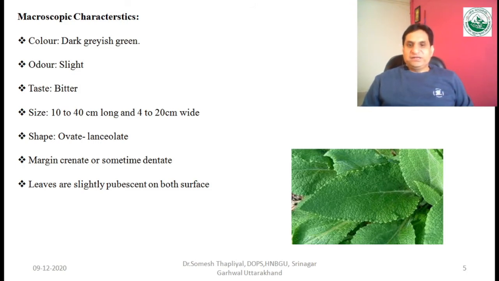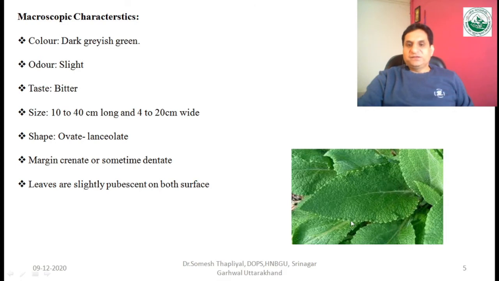The shape of the leaves may be ovate or lanceolate, and the margin is crenate or sometimes dentate. You can see here the margin of the leaves is dentate, just like teeth. It may also be crenate, or we can say serrate type of margin.